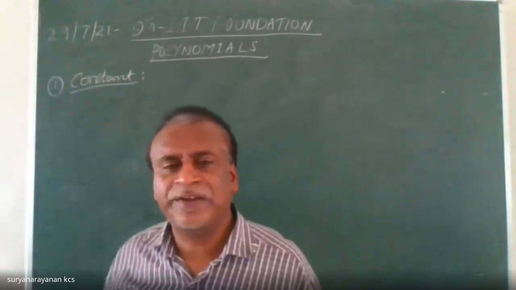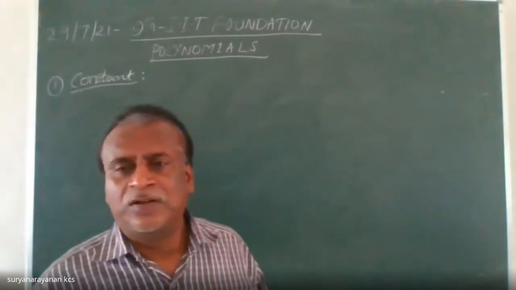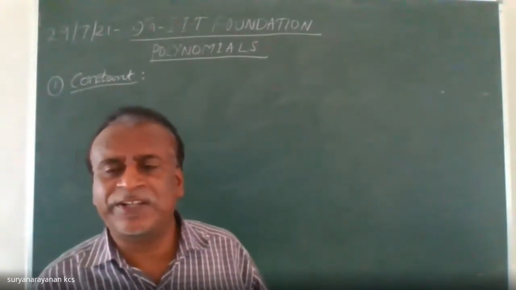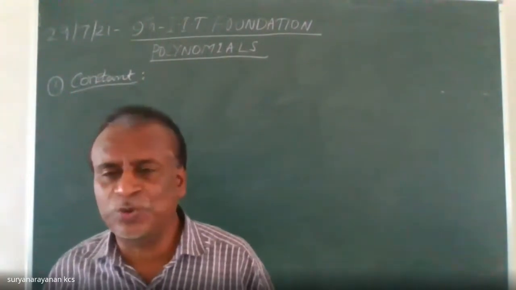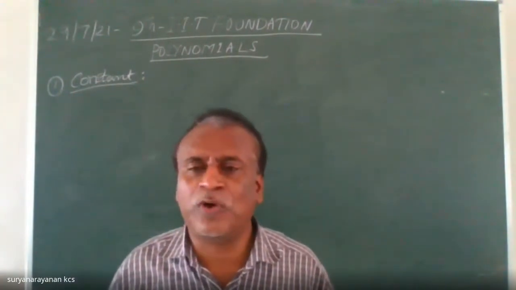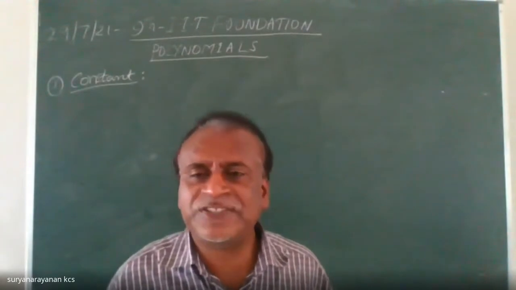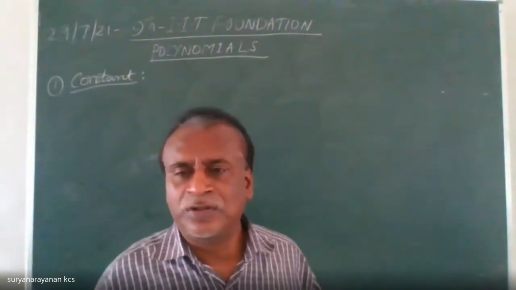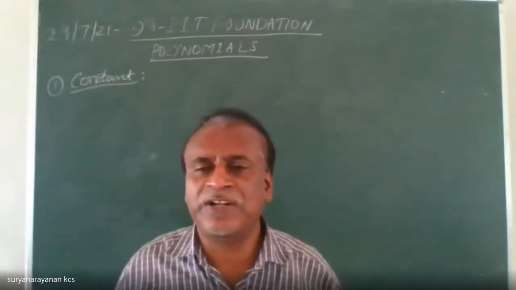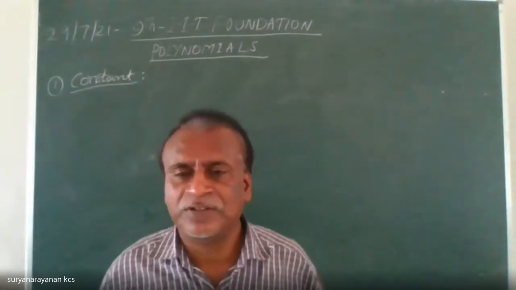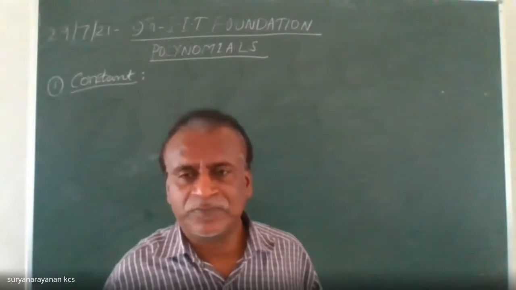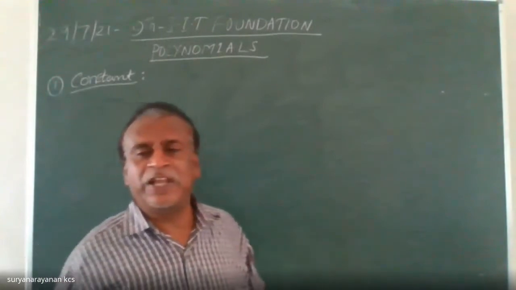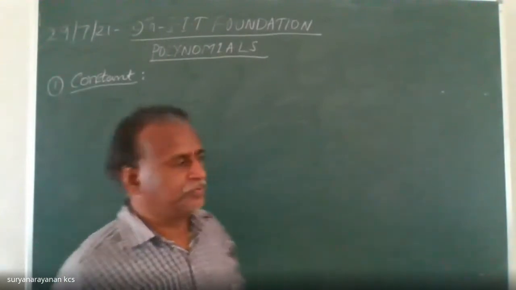As per the definition, a quantity whose value is known is called a known quantity. Constants are known quantities. Known quantities means their values are known.